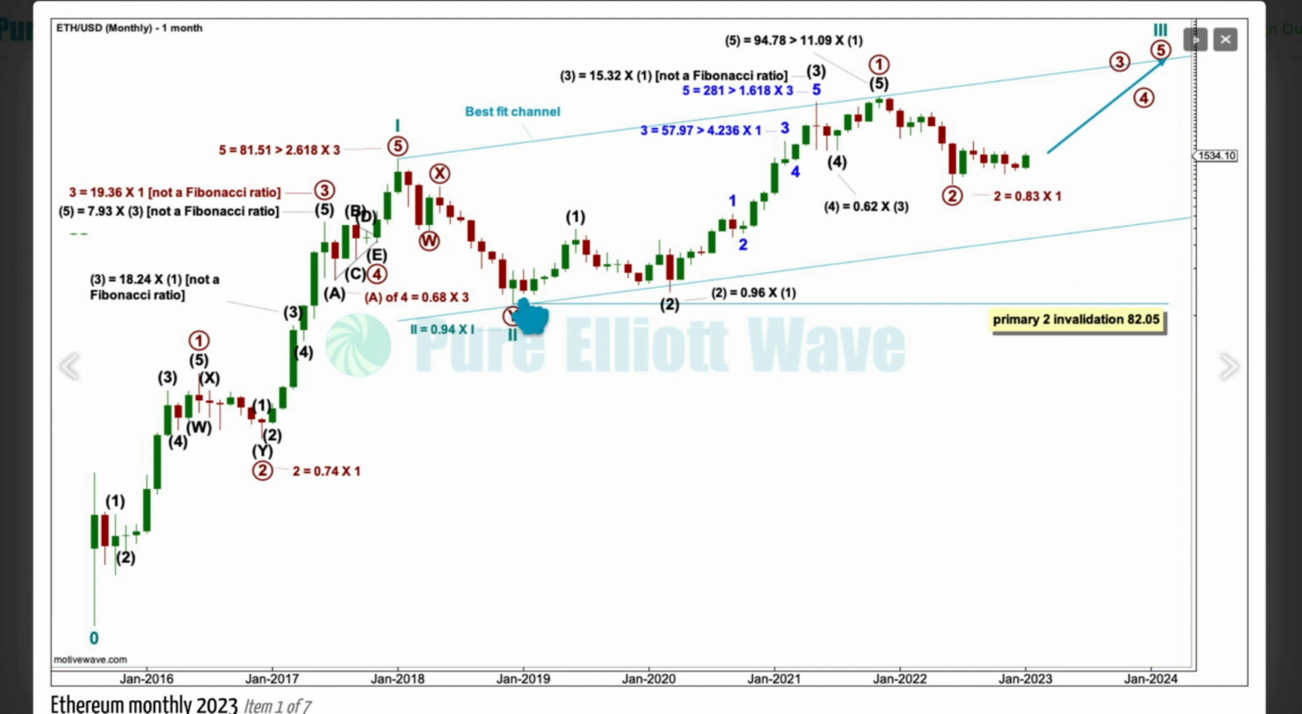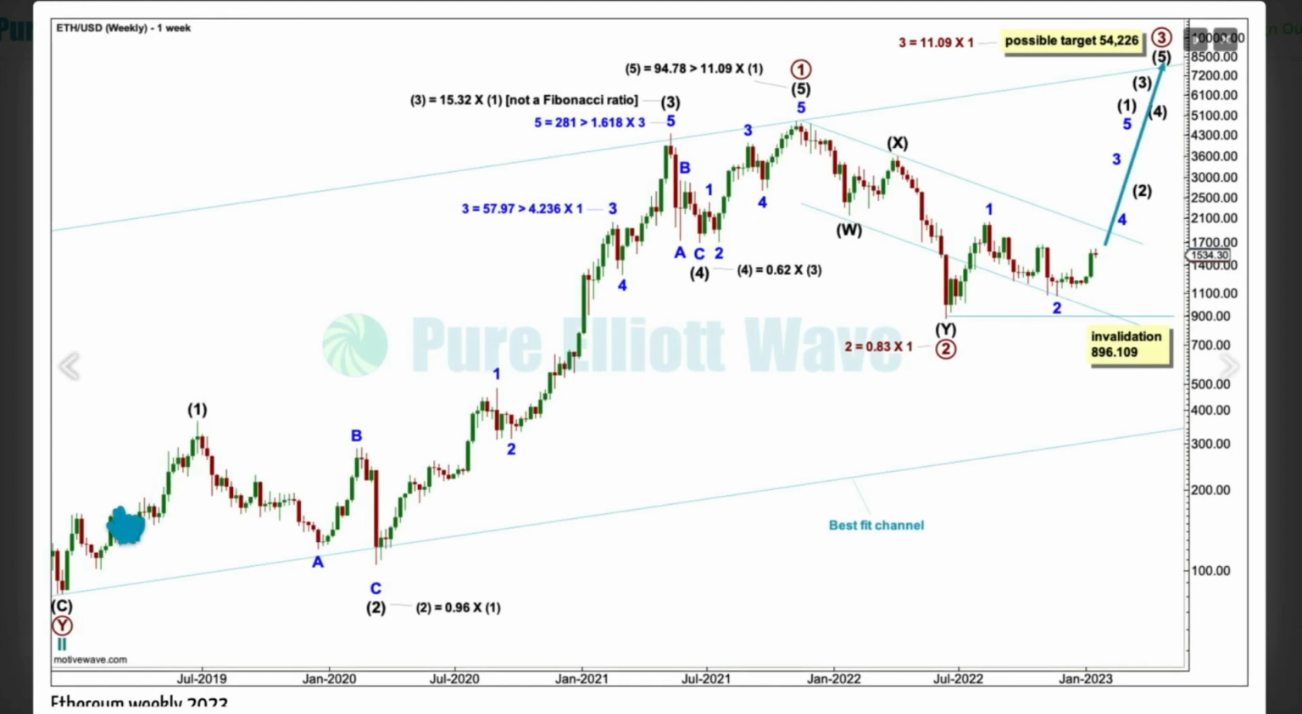Let's take a look at the first weekly chart. This low, the end of that bear market for cycle 2, is this low down here. The structure of primary wave 1, it is extremely likely to be over at this high.